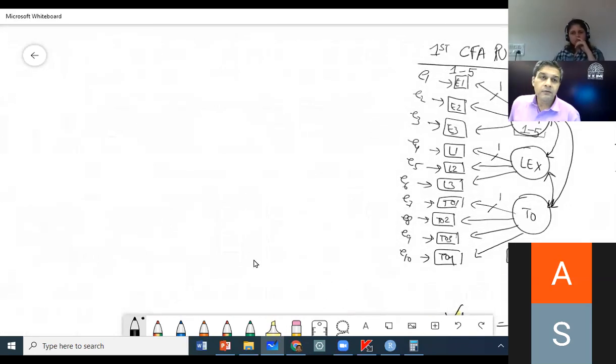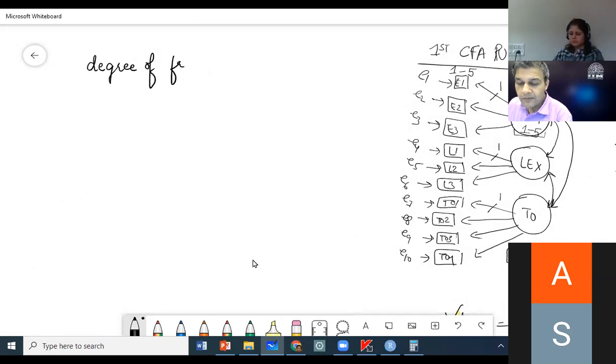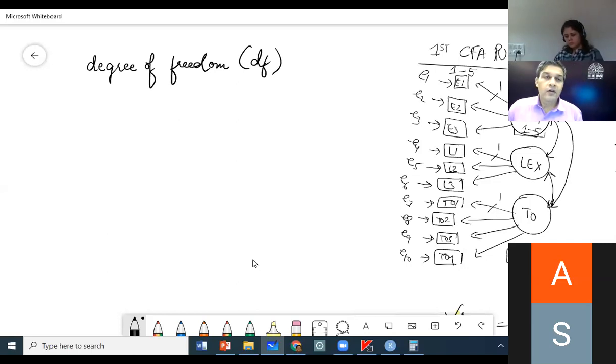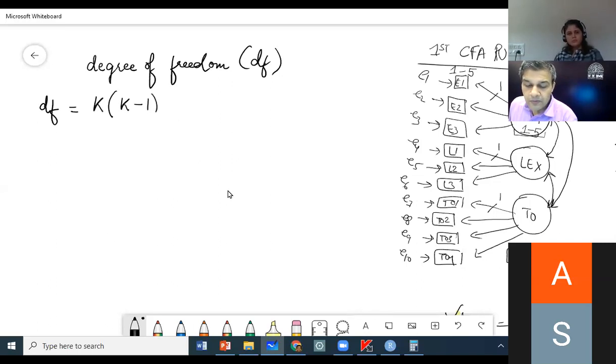Now there is one thing which we call degree of freedom. Degree of freedom in CFA models is essentially used to test the fit of the model using the chi-square distribution. Now, how is degree of freedom computed? The formula for degree of freedom is k minus 1 by 2, okay?